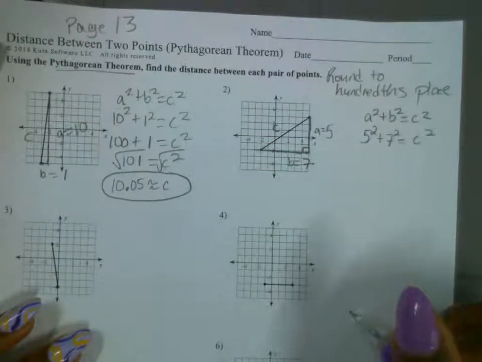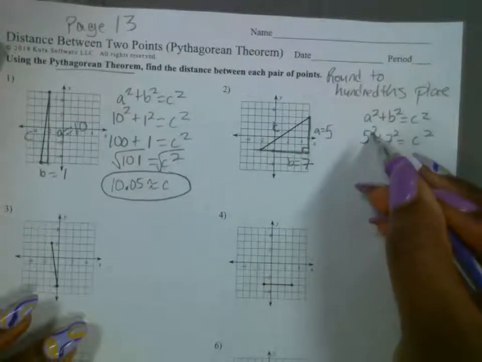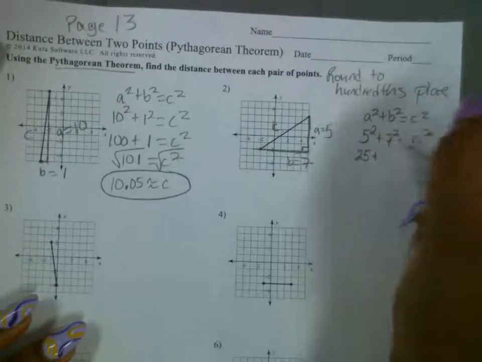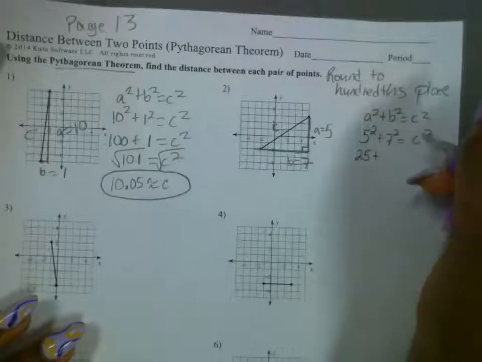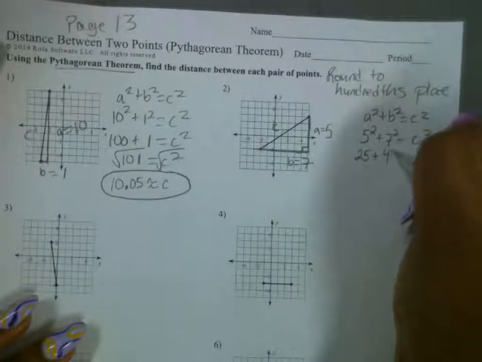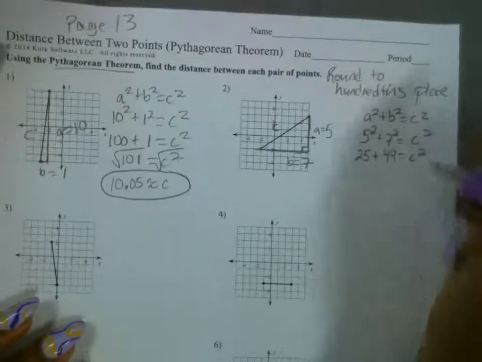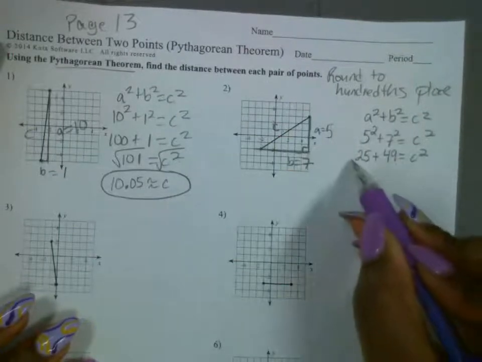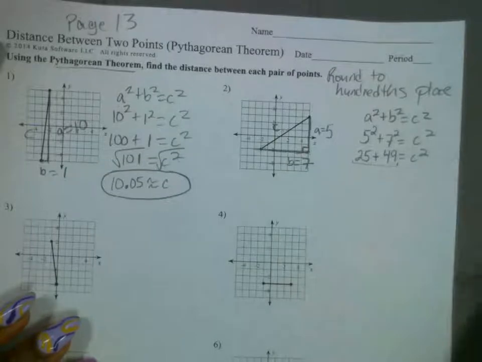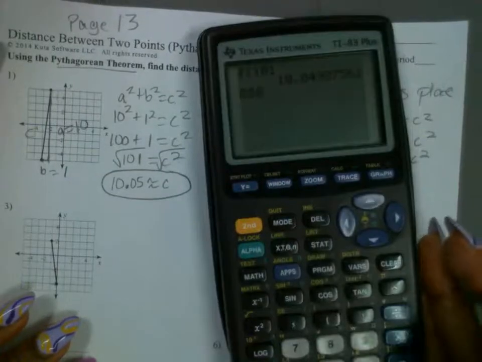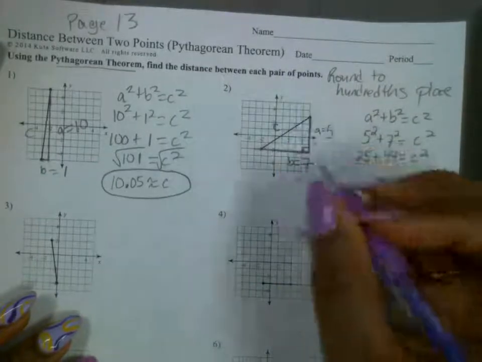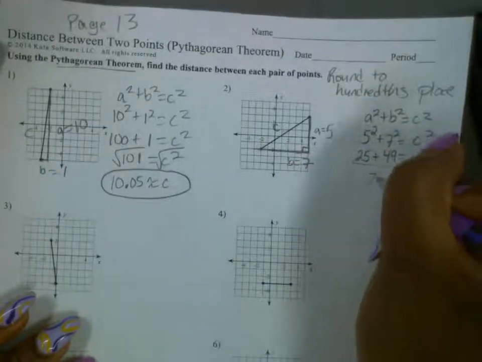Because you have 5 squared. What's 5 times 5? 25. You have 25 here, plus what's 7 times 7? 49 here. Very good. Bring down the c squared. Now let's add these together. We got 25, type in 25, plus 49. And what does that give you? 74.